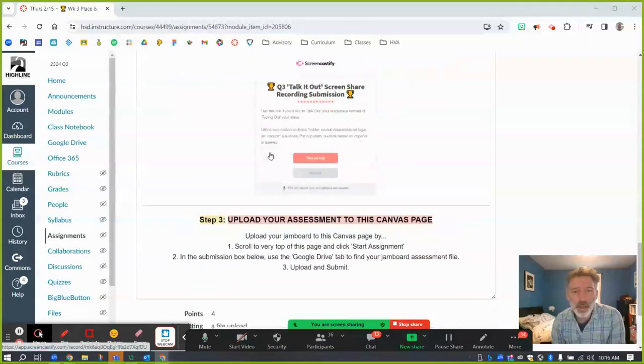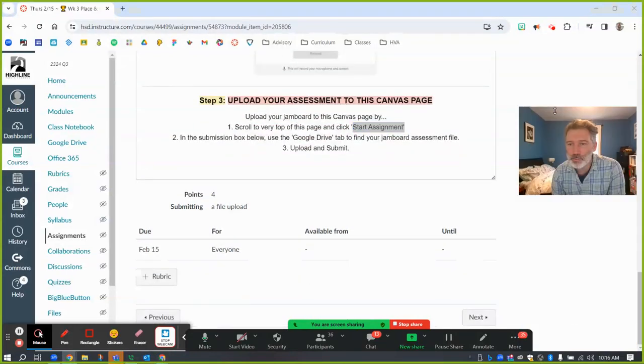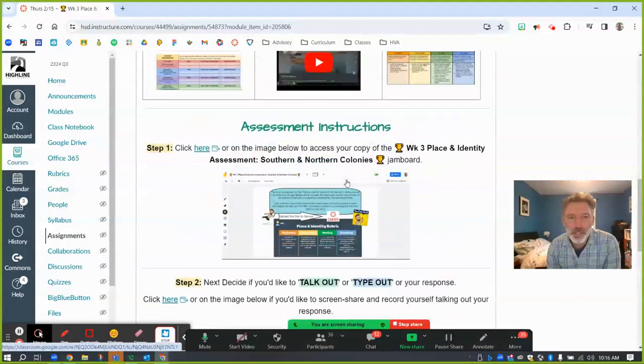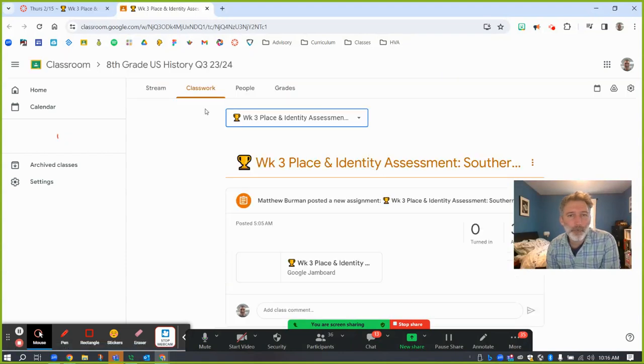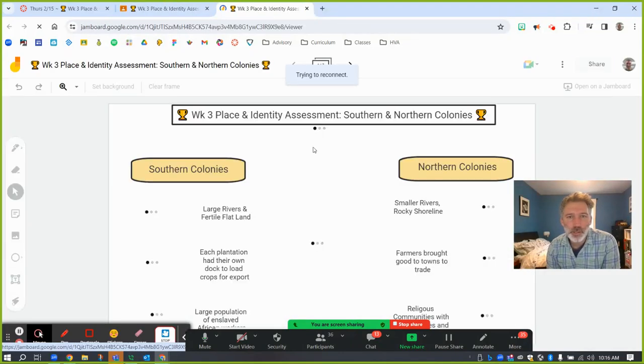Alrighty, and then when you're all done with the Jamboard, you're going to upload it to this Canvas page by going all the way to the top, clicking Start Assignment, and then you upload it with the Google Drive tab. So let me show you real quickly the Jamboard. Here it is. You'll have a copy of this that's just for you.